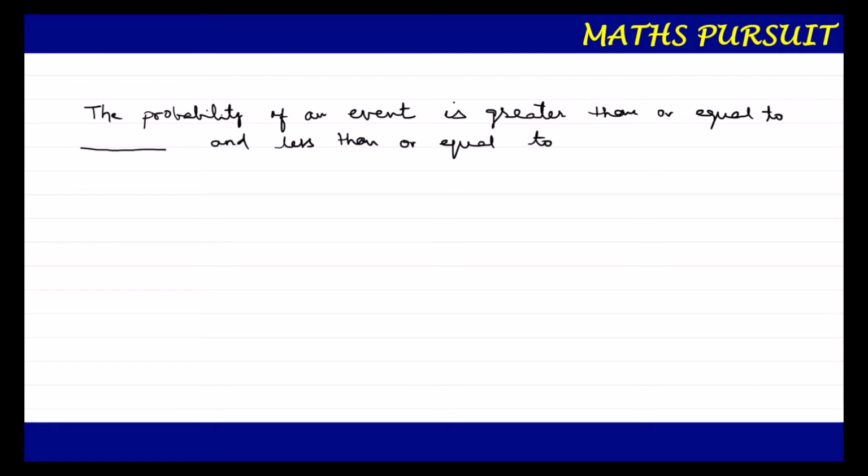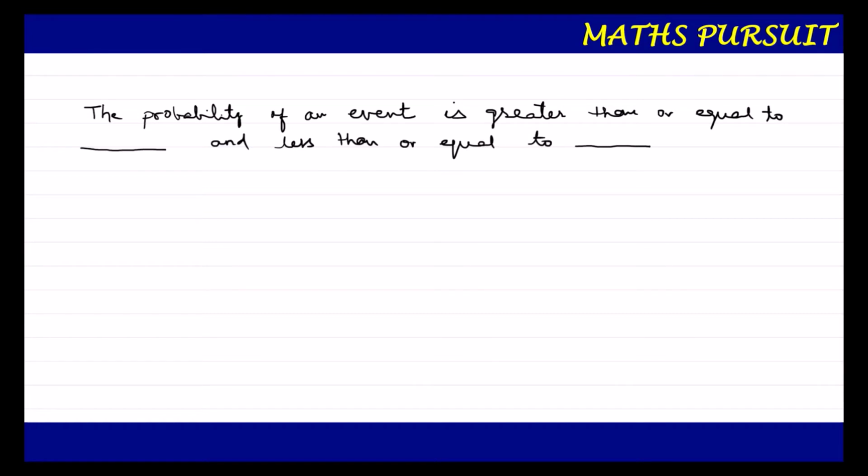dash. Guys, this type of questions you will just get very short in the short question section or in the MCQ section, where you will get only 1 mark. Now the question here is being said that the probability of an event is greater than or equal to dash and less than or equal to dash.